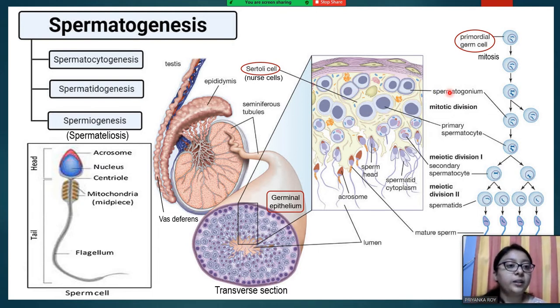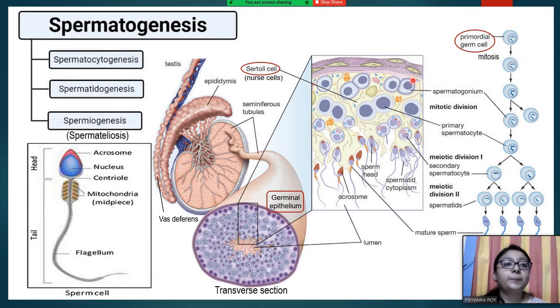So starting from spermatogonium, as you can see here, these are spermatogonium. And by mitotic division, like I said, they form the primary spermatocyte, which is quite larger in size than the spermatogonium. And this spermatogonia was derived from mitotic divisions from the primordial germ cell.